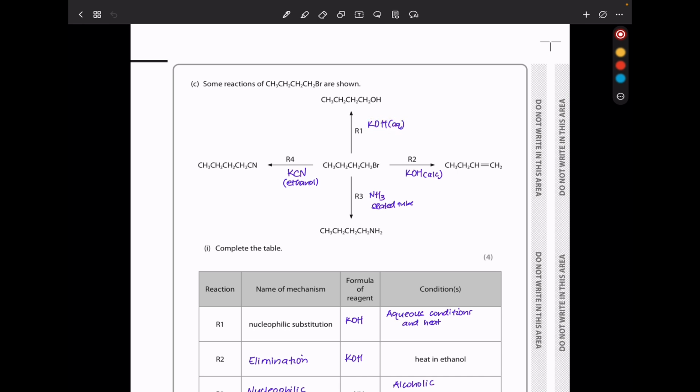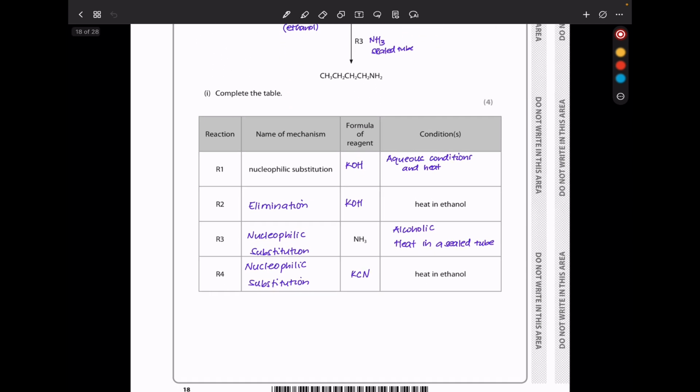that is going to be reaction with potassium hydroxide in aqueous. Reaction 2 is converting to an alkene, so this is going to be reacting with potassium hydroxide in alcoholic conditions. And then here we can see this is going to be a reaction with potassium cyanide, and here a reaction with ammonia in a sealed tube. So they say complete the table.